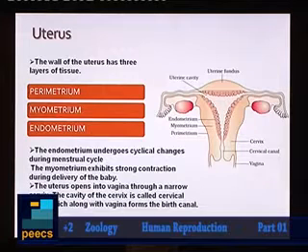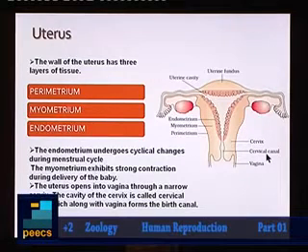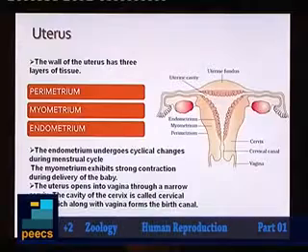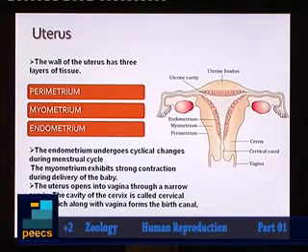Here the uterus will open into vagina through a narrow cylindrical portion called cervix or cervical canal. Actually, the cervical canal and vagina together, we can call it as the birth canal in a female, because the fetus during delivery will be expelled through the cervical canal and vagina. That is why cervical canal and vagina together we call it as the birth canal in a female.